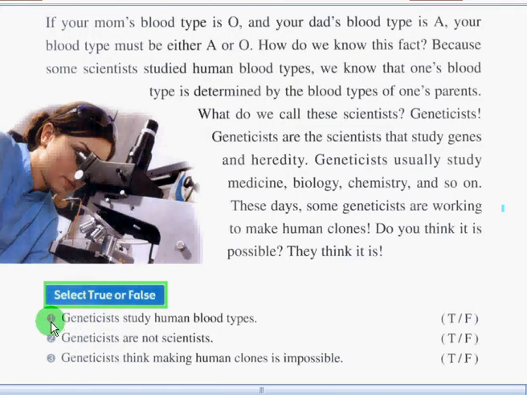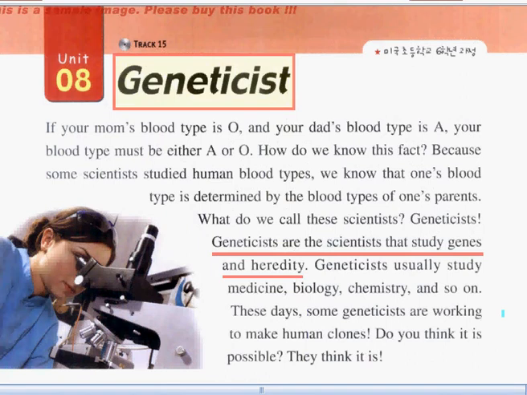Let's start on number 1. Geneticists study human blood types. Is it true or false? The answer is false. Okay, and let's see why this is the answer. Here is the sentence that will support our answer in number 1. Geneticists are the scientists that study genes and heredity.